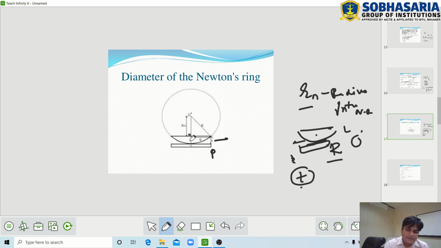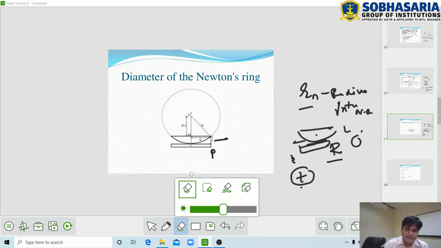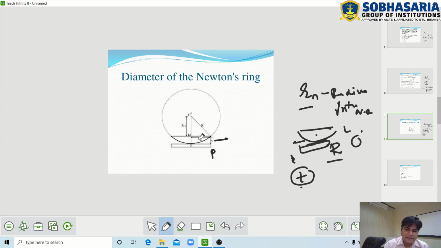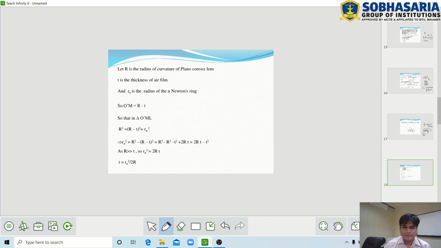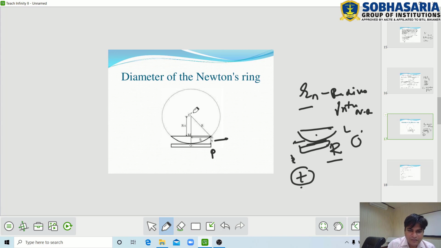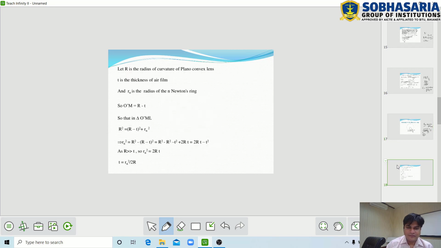If OM is the thickness of the air film, which is equal to small t, then O'M is R minus t, and O'L is also equal to capital R. In triangle O'ML, O'L is the hypotenuse, O'M is the perpendicular, and ML is the base, so we use the Pythagoras theorem to find the hypotenuse.